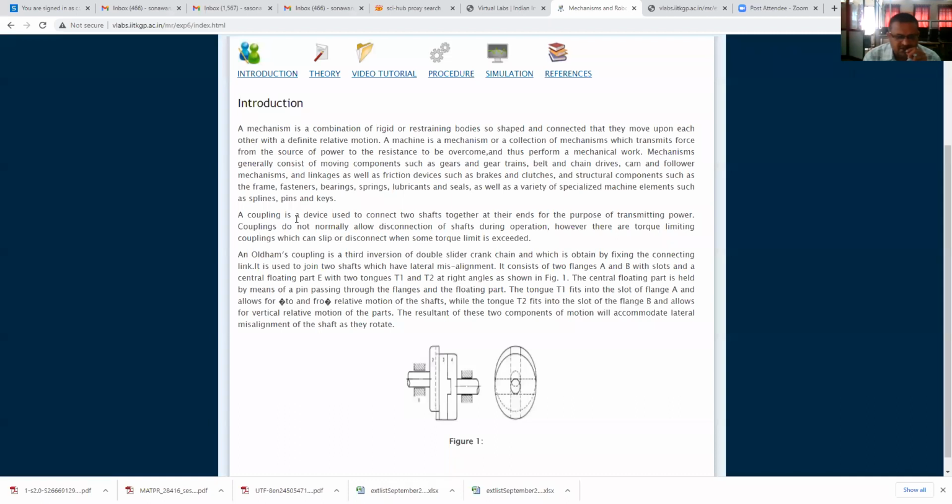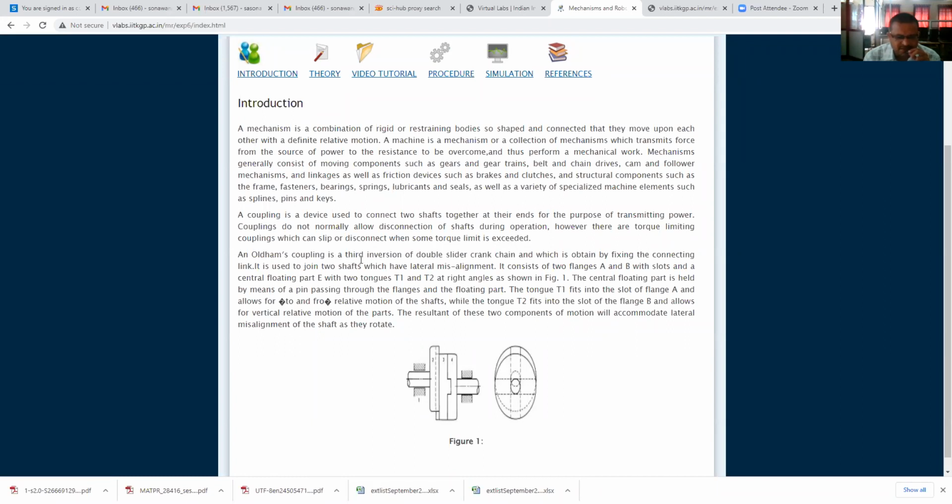A coupling is a device used to connect two shafts together at their ends for the purpose of transmitting power. Couplings do not normally allow disconnection of shafts during operation. However, there are torque limiting couplings which can slip or disconnect when some torque limit is exceeded.